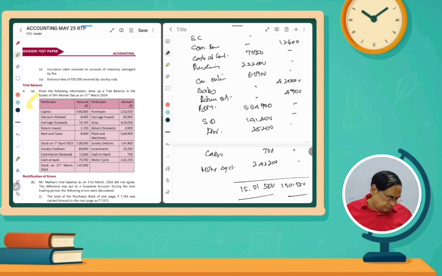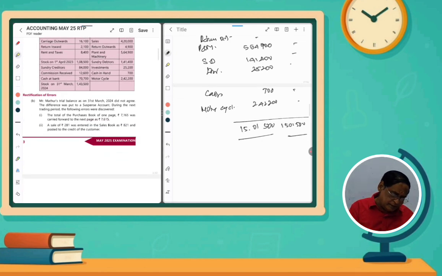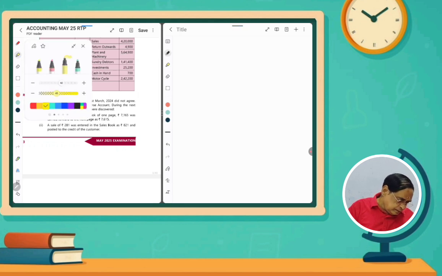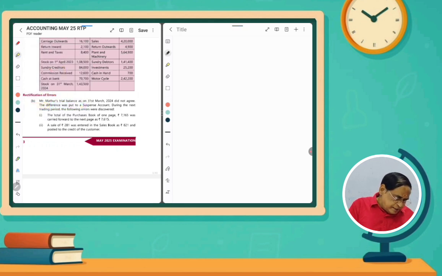And then next, rectification of errors. It is very, very important. Please listen. This question is rectification of error. Mathur's trial balance as on 31st March 2024 did not agree. So, trial balance not agreeing. The difference was put to suspense account. During the next trading period, that means next financial year.